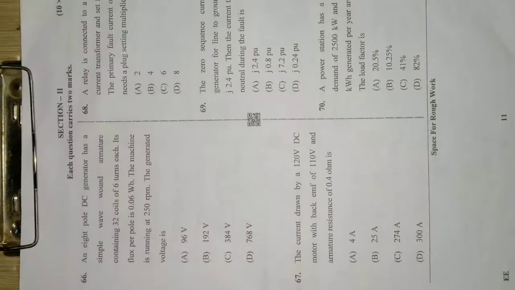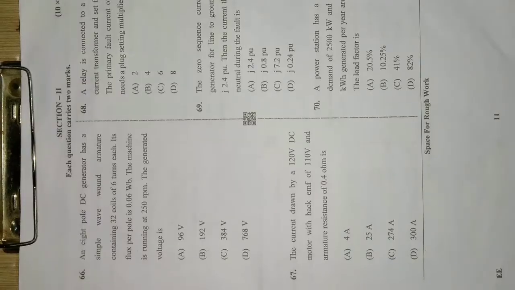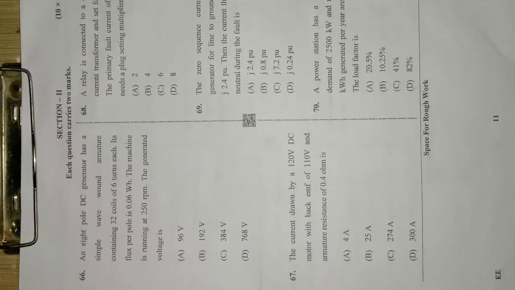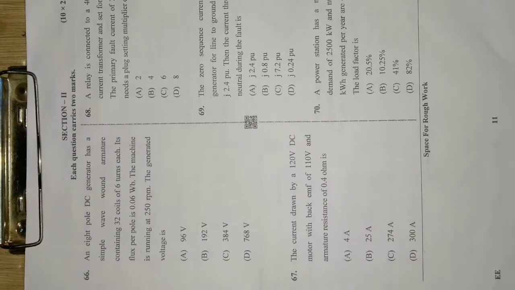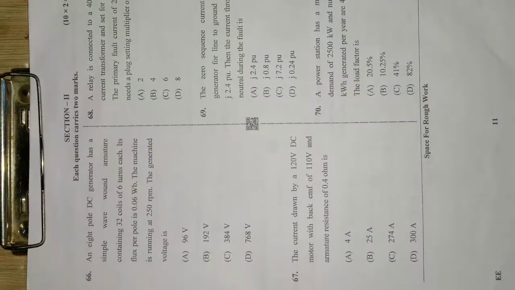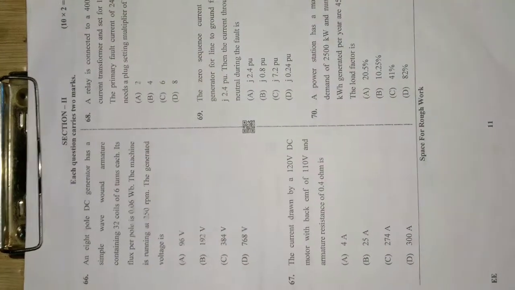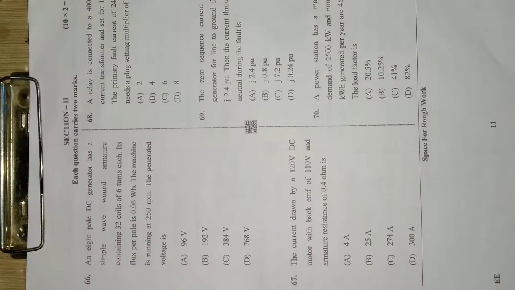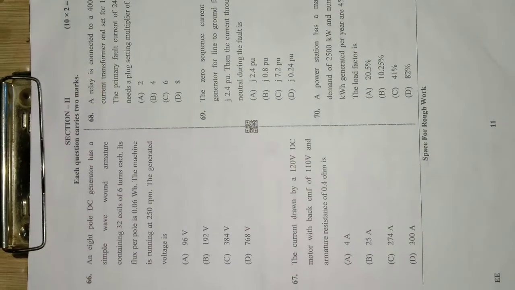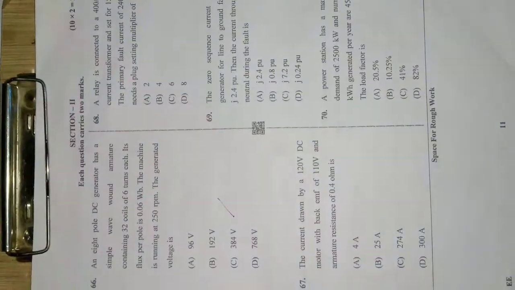So the questions are, the 66th one is, an 8-pole DC generator has a simple wave wound armature containing 32 coils of 8 turns each. Its flux per pole is 0.06 Weber. The machine is running at 250 rotations per minute. The generated voltage is, so we have to calculate this, and when you solve this one, we will be getting the generated voltage which will be equal to 384 volts. So option C will be the correct answer for this one.